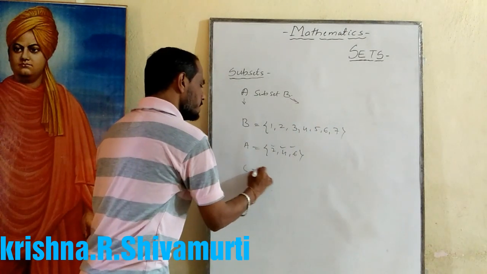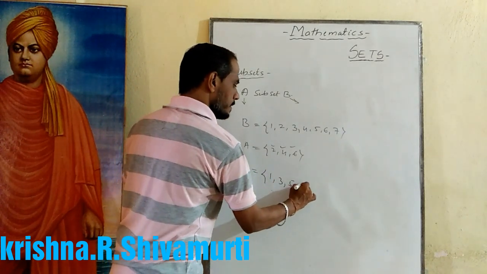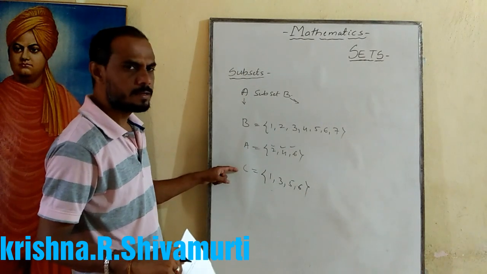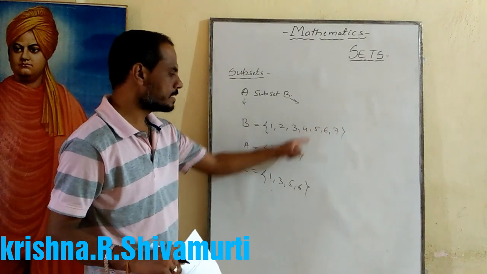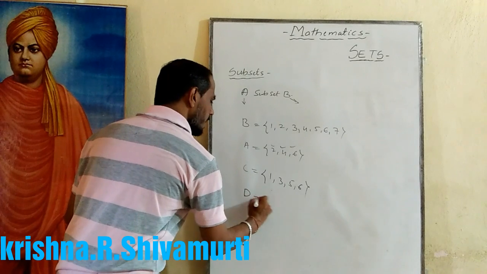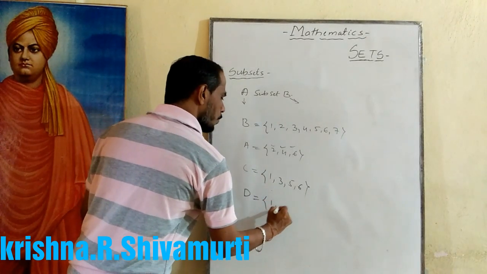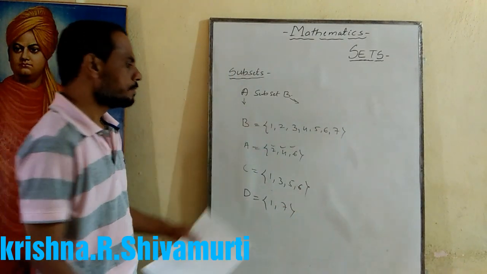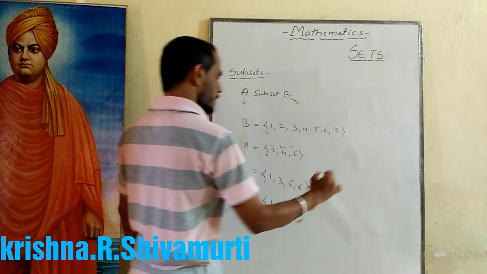Set C is equal to {1, 3, 5, 6}. Is it a subset of B? Check: 1 is there, 3 is there, 5 is there, 6 is there. It is also a subset. Set D is equal to {1, 7}. Is it a subset? Yes, because 1 and 7 are elements of B.